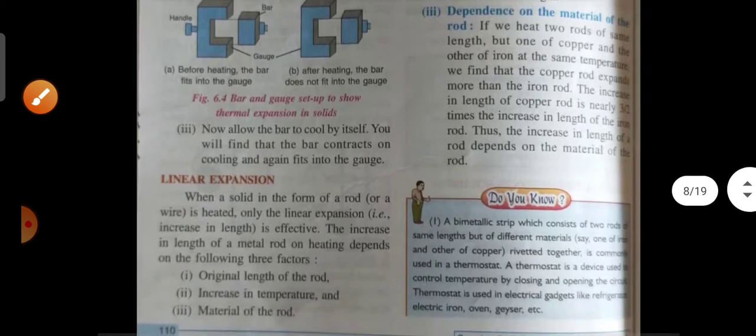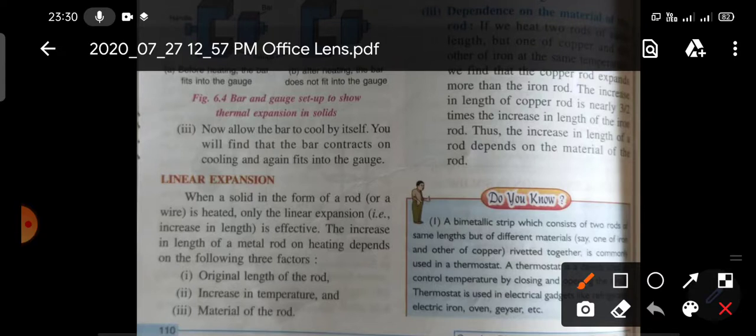Now linear expansion. I already told you linear expansion means increase in length due to heating. If only the length of any material increases, then it is called linear expansion. Suppose you have a metallic rod. If you give heat to this metallic rod, its length will increase, because its area is very small, so that's why only its length increases.